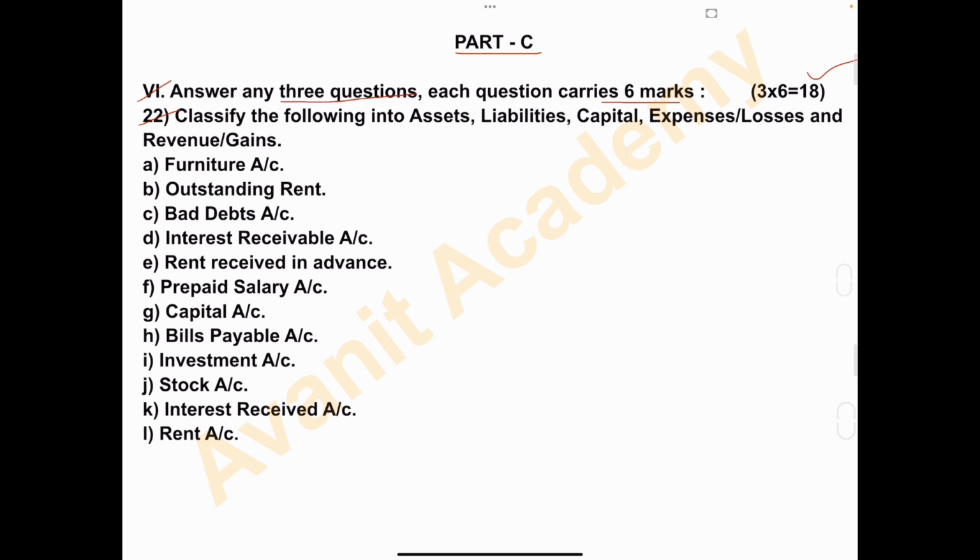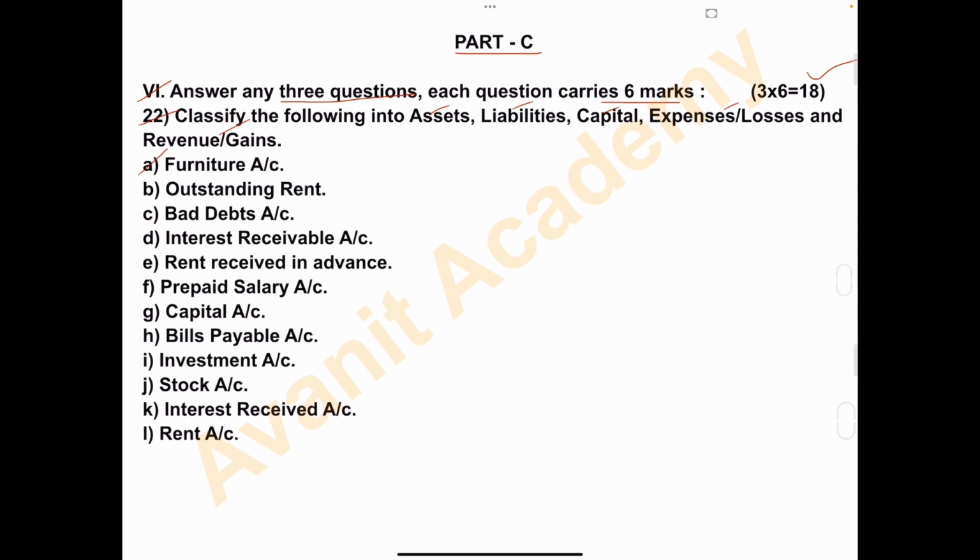Classify the following into assets, liabilities, capital, expenses or losses, and revenues and gains. So here certain accounts they have given, and we have to classify all these accounts into assets, liabilities, capital, expenses or losses, and revenues or gains.